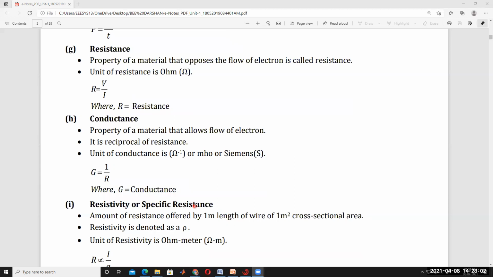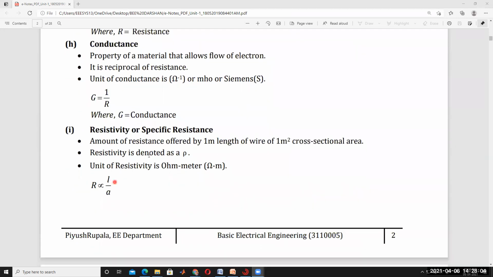Resistivity or specific resistance: the amount of resistance offered by a 1 meter length of wire with 1 meter square cross-sectional area is called resistivity or specific resistance.